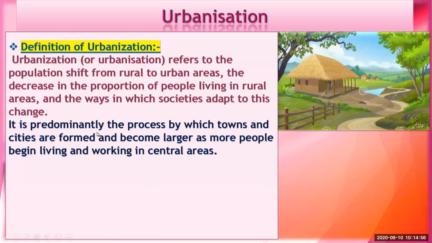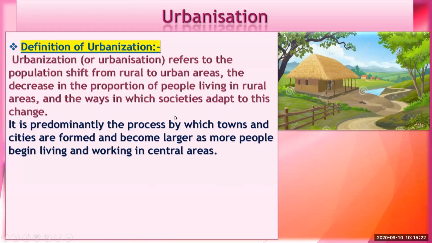It is predominantly the process by which towns and cities are formed and become larger as more people begin living and working in central areas. This is the concept given for urbanization: people from rural areas move toward urban areas or cities. Why?